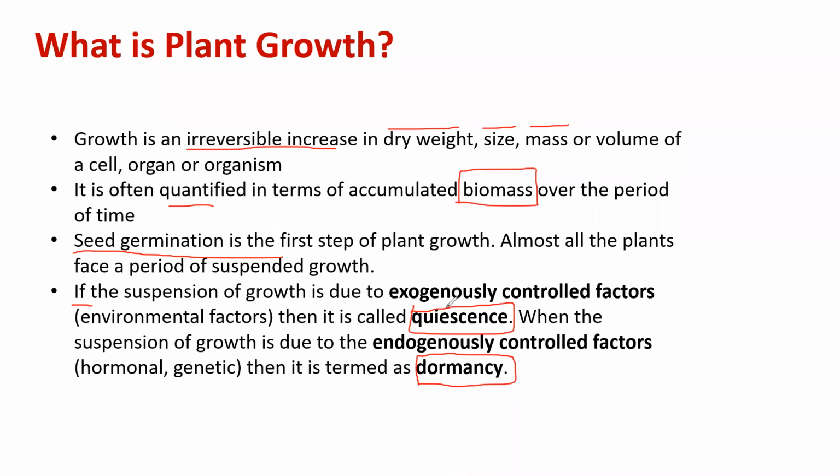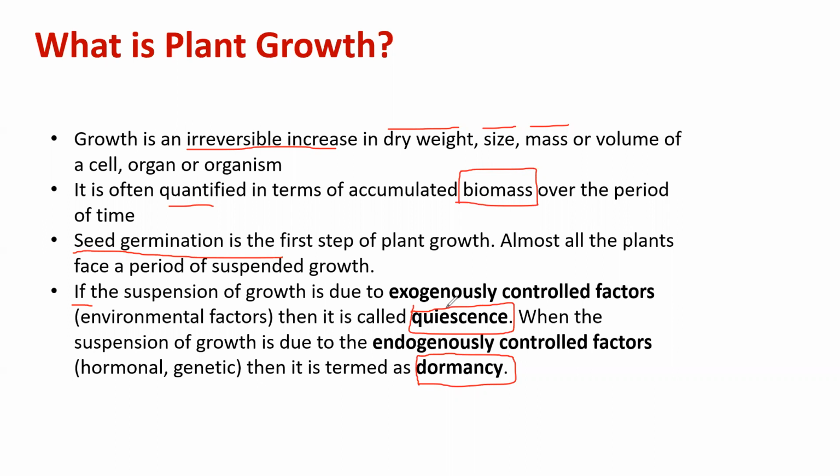But suppose the internal factor is not there, but even then some external factor is required, such as the presence of moisture and a sufficient amount of oxygen. If these are not there and germination does not occur due to an exogenous factor, then we call it quiescence. We need to identify the difference between these two.